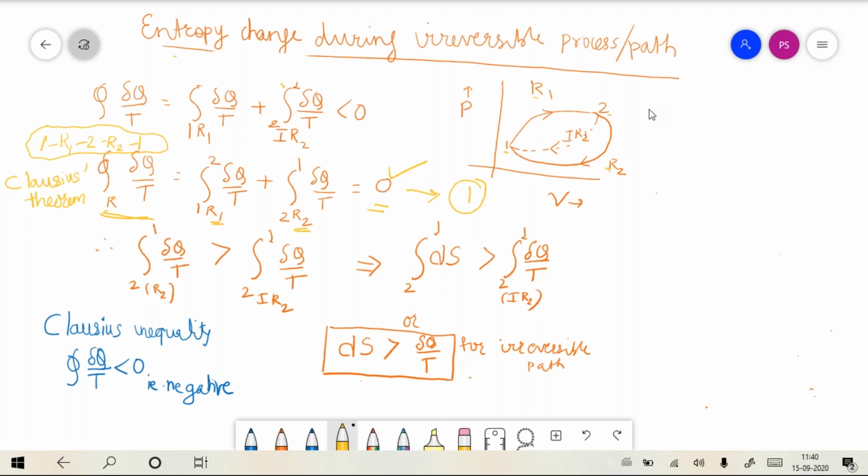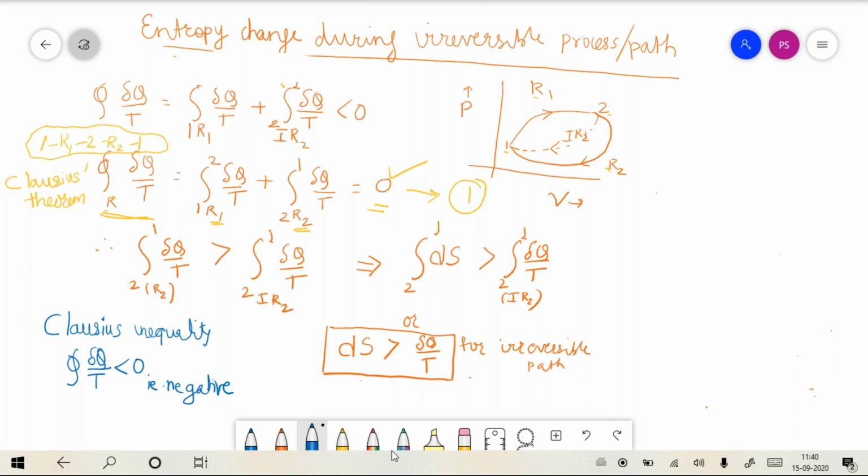Now, in the second part of the proof, I consider an irreversible cycle. I am choosing another pen, a blue pen.